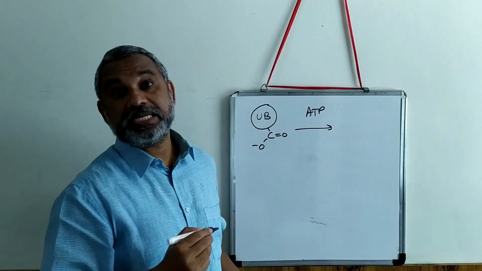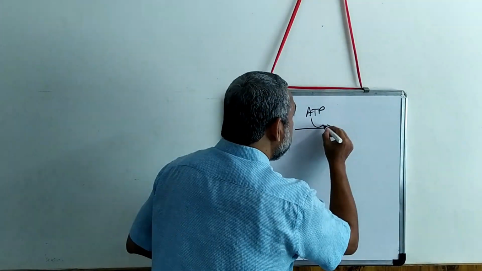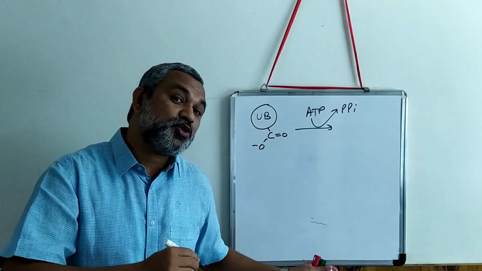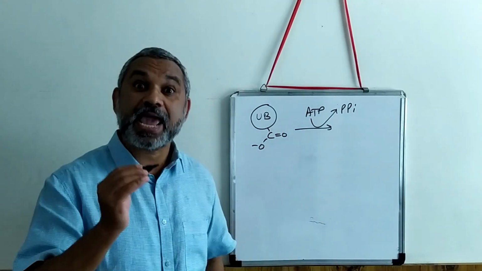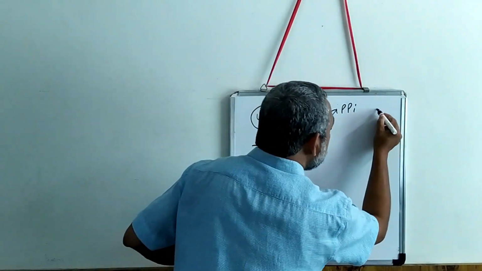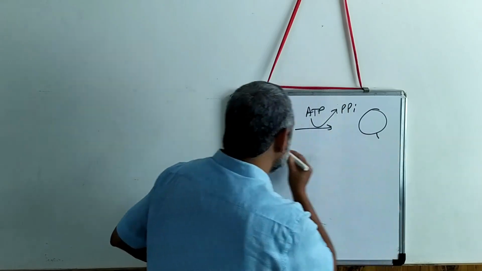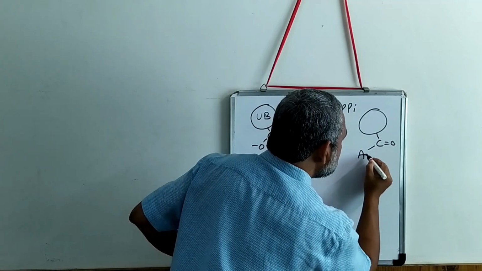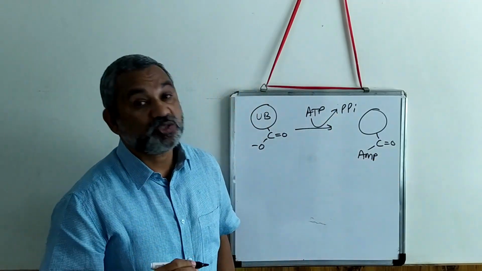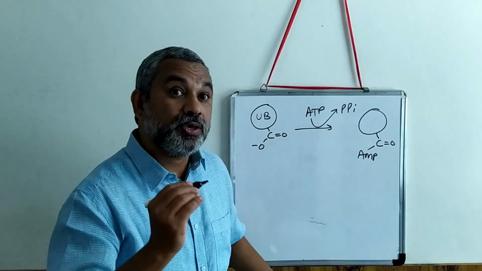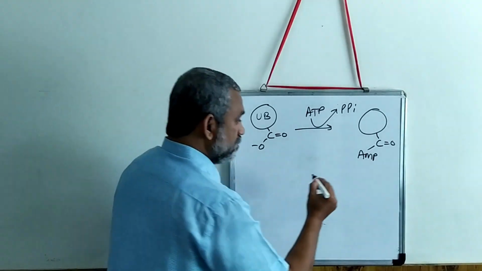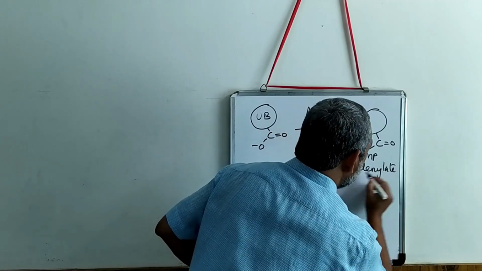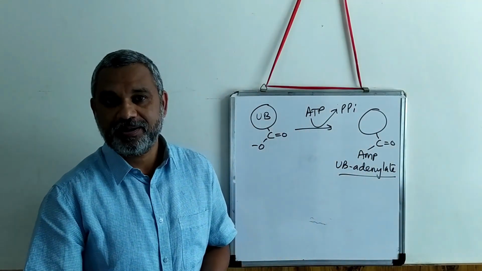So ATP hydrolysis occurs and PPi, pyrophosphate, is removed. Once you remove pyrophosphate, you are left with an AMP molecule. That AMP molecule is attached to this glycine residue. So AMP is attached and this is what we call ubiquitin adenylate. So a UB adenylate is formed here. That is step number 1.